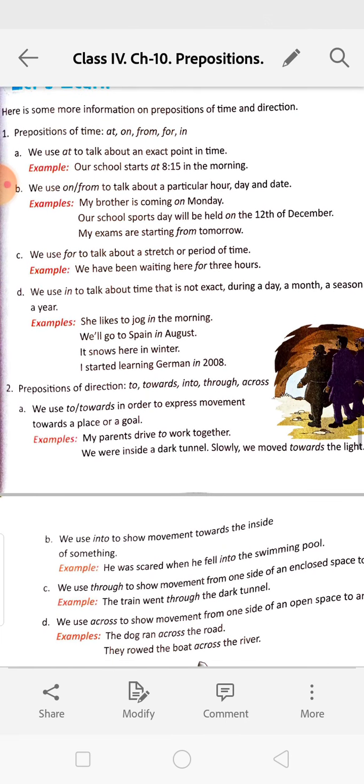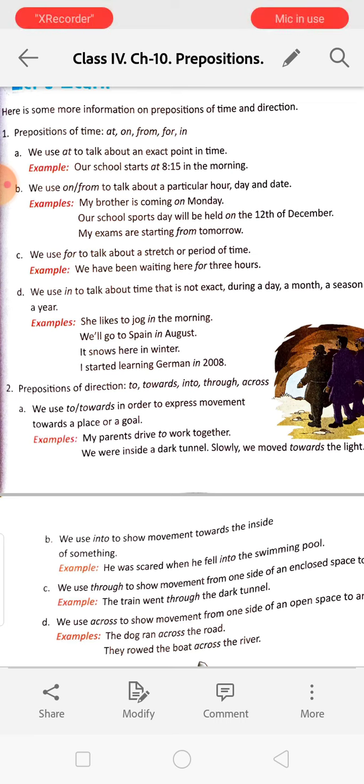Next, here is some more information on prepositions of time and direction. Prepositions of time: at, on, from, for, in. We use at to talk about an exact point in time. Our school starts at 8:15, or we can say 15 past 8 in the morning. So it is the exact time. It will start at 8:15 only, not some day at 8:20 or 8:10.